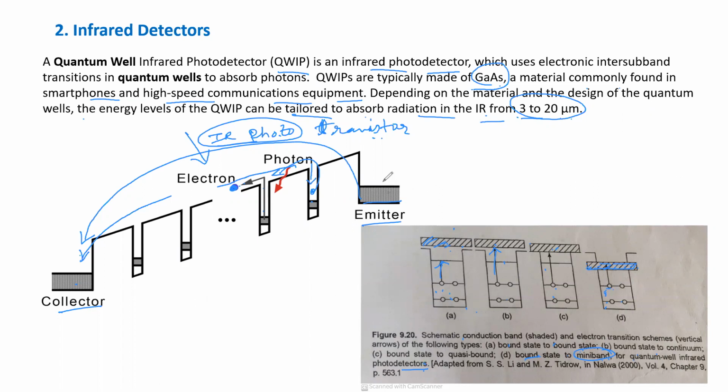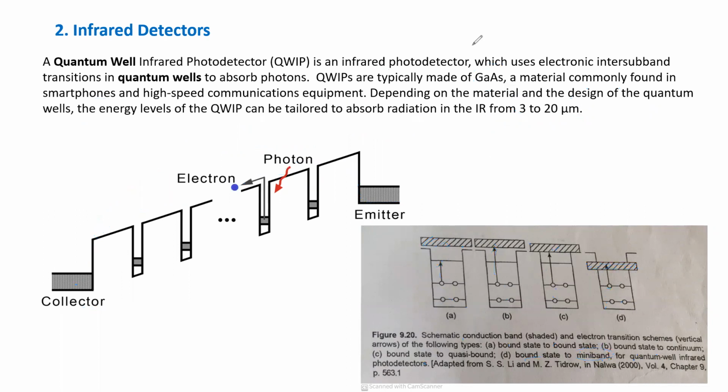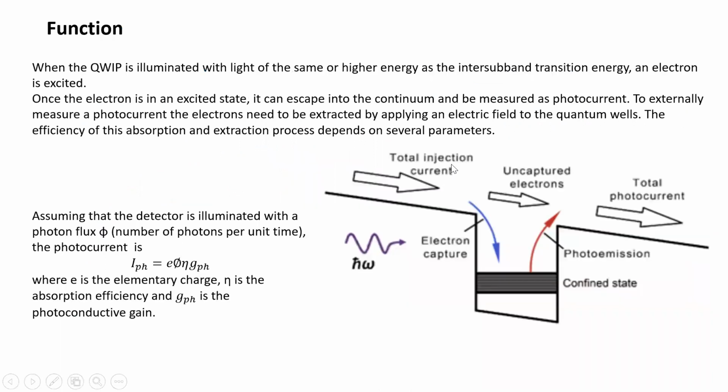And what process takes place? Due to the absorption of light, this electron will get extra energy to surpass or to overcome the potential barrier and to reach the destination, which is nothing but the collector. Okay, so these are just different positions of conduction and valence bands. So this is how it functions, I have just explained.